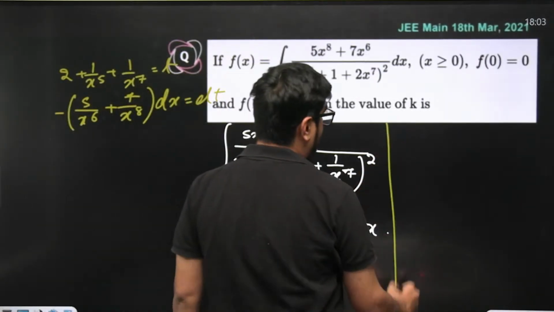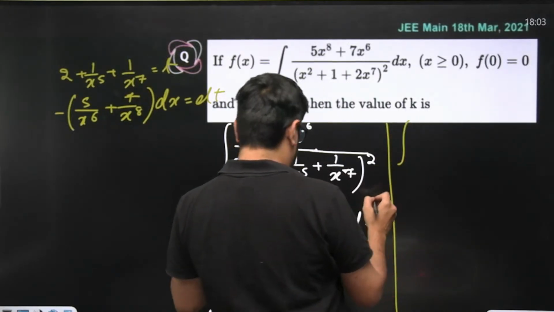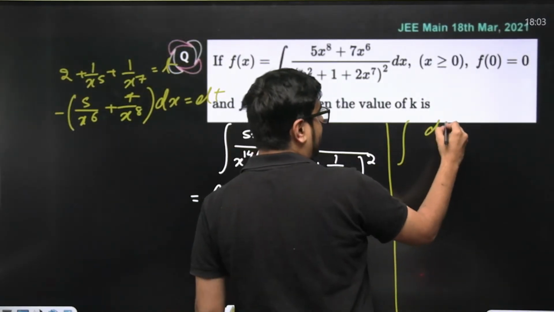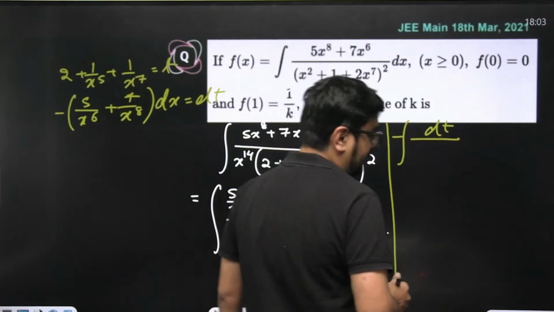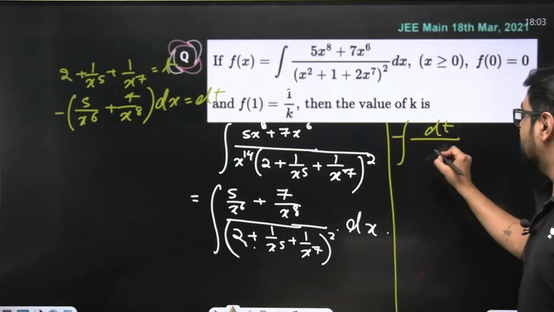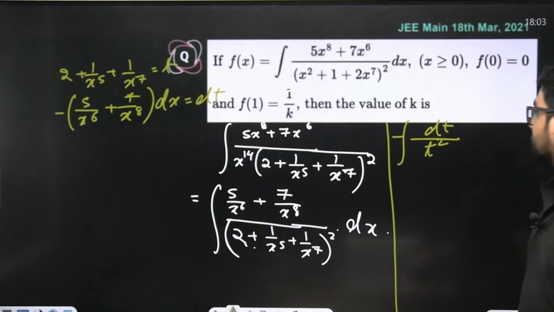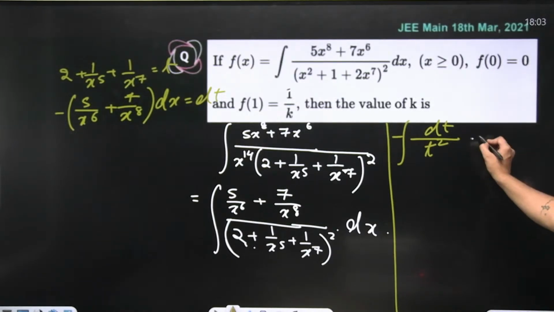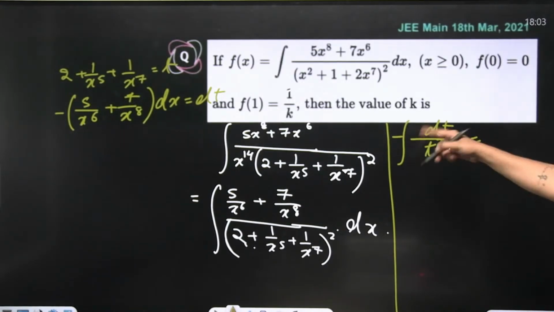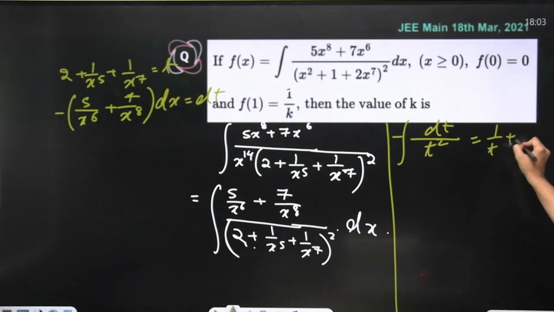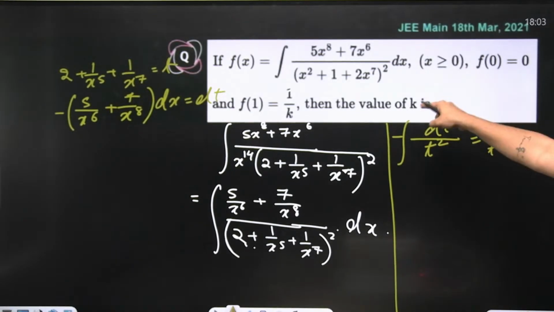Now the problem has become simpler. We'll write this into dx as dt. So minus will come out common outside, and in the denominator we'll just have t square. So this integral will be nothing but 1 by t, minus minus will get cancelled, so 1 by t plus c directly you can write.